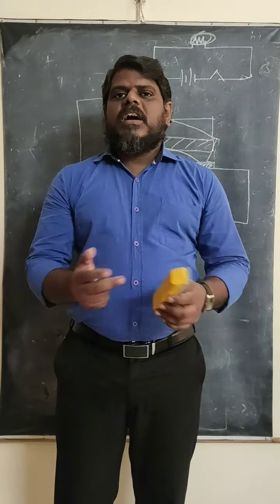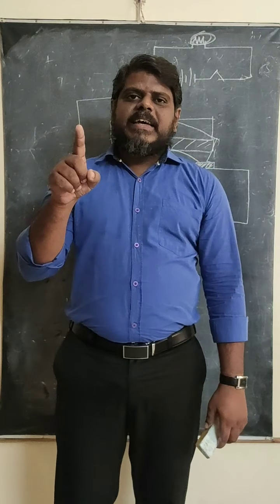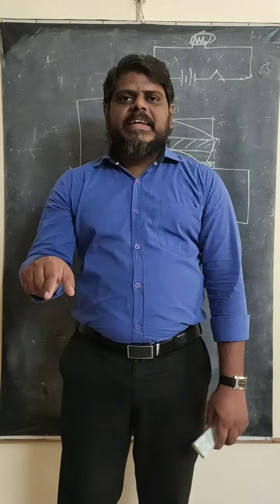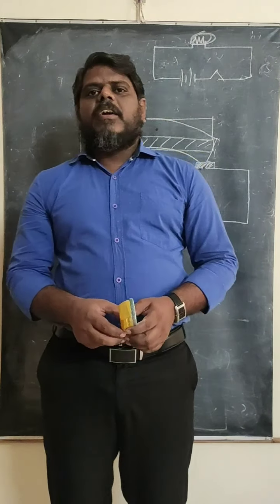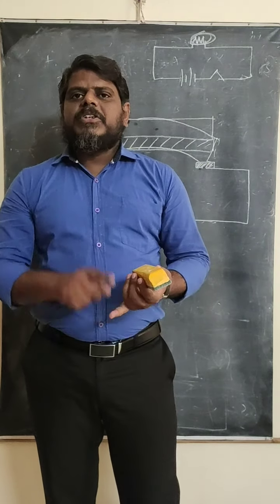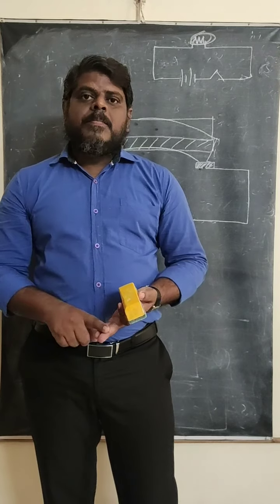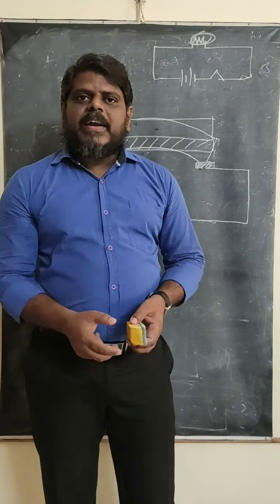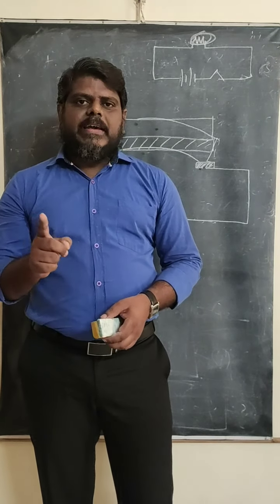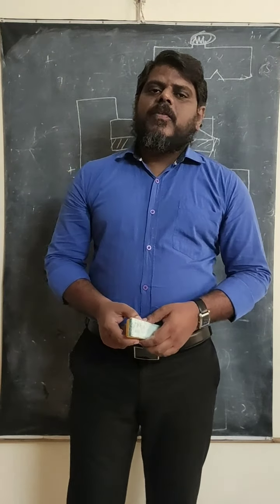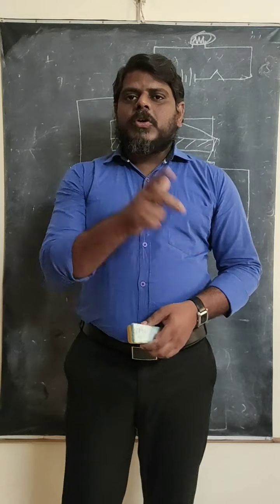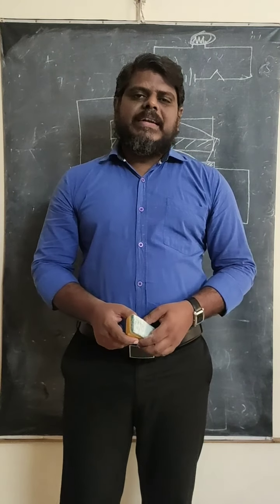So this is the loss or gain of time. Temperature increases, loss of time. Temperature decreases, gain of time. This concept you have to remember. And what is the formula to find the loss or gain of time? Half into alpha into delta t in 1 second. If I find the loss or gain of time in 1 day, then half into alpha into delta t into 86,400. Then you get the total loss or gain of time in a whole day.